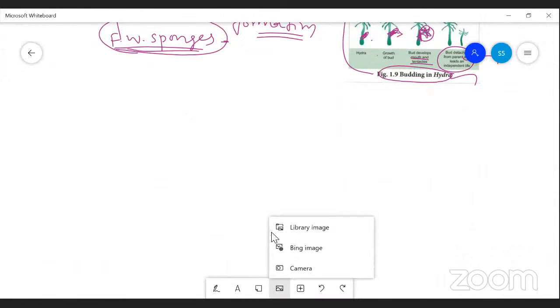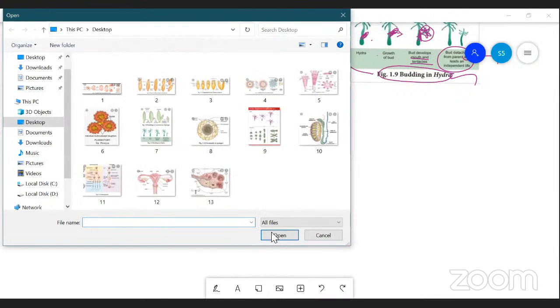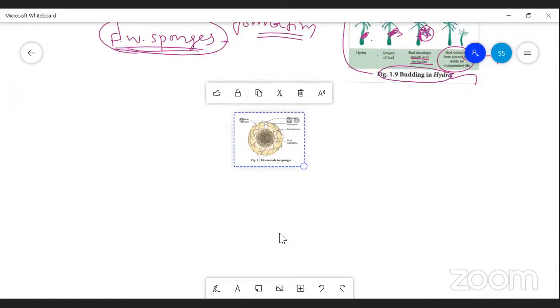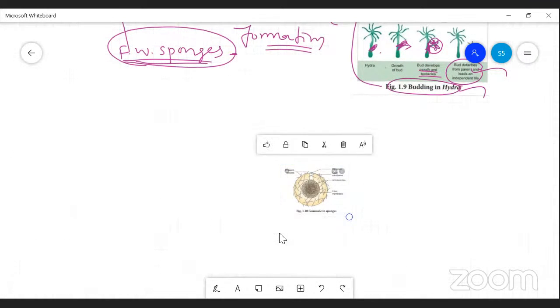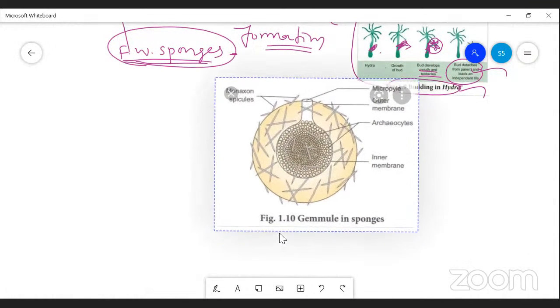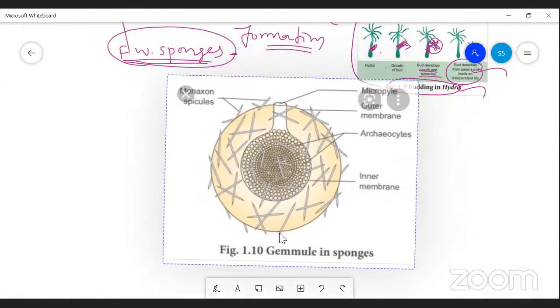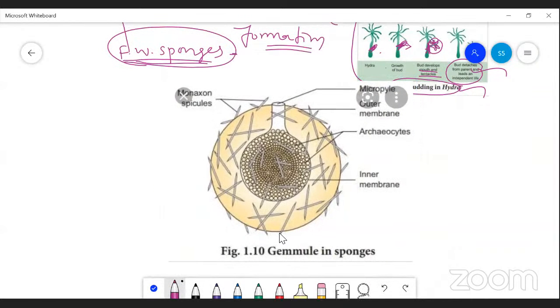You see the budding or gemmule formation here. Look at this diagram. Here a very thick outer membrane is formed, and inside there is an inner membrane.